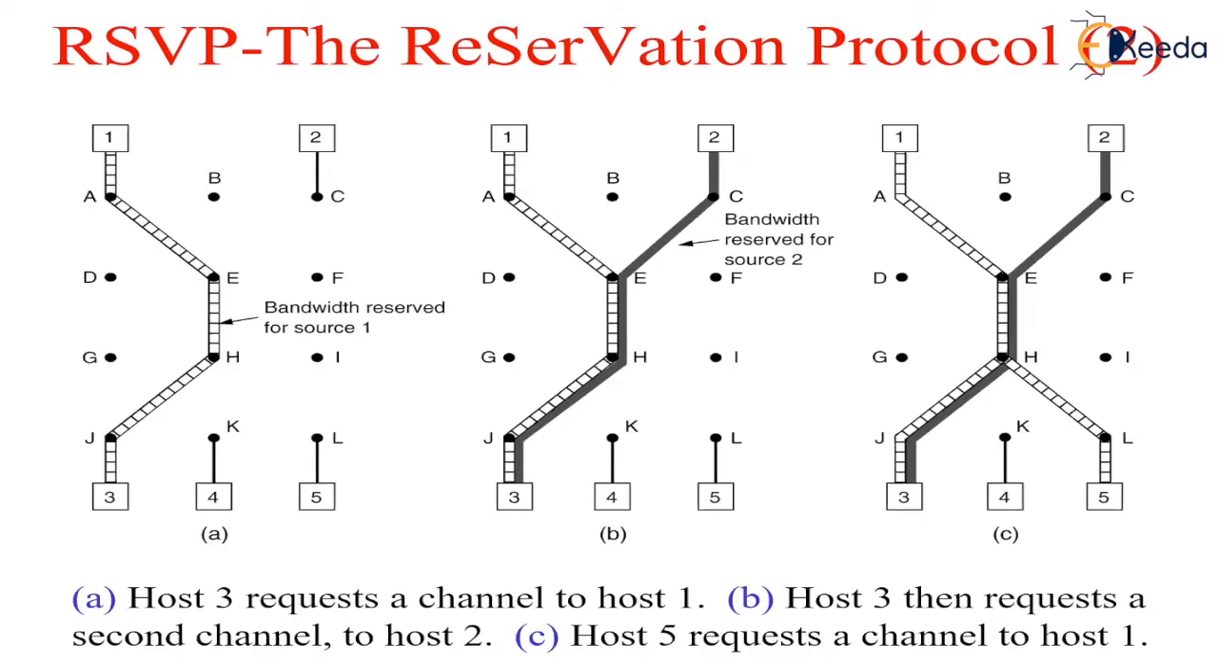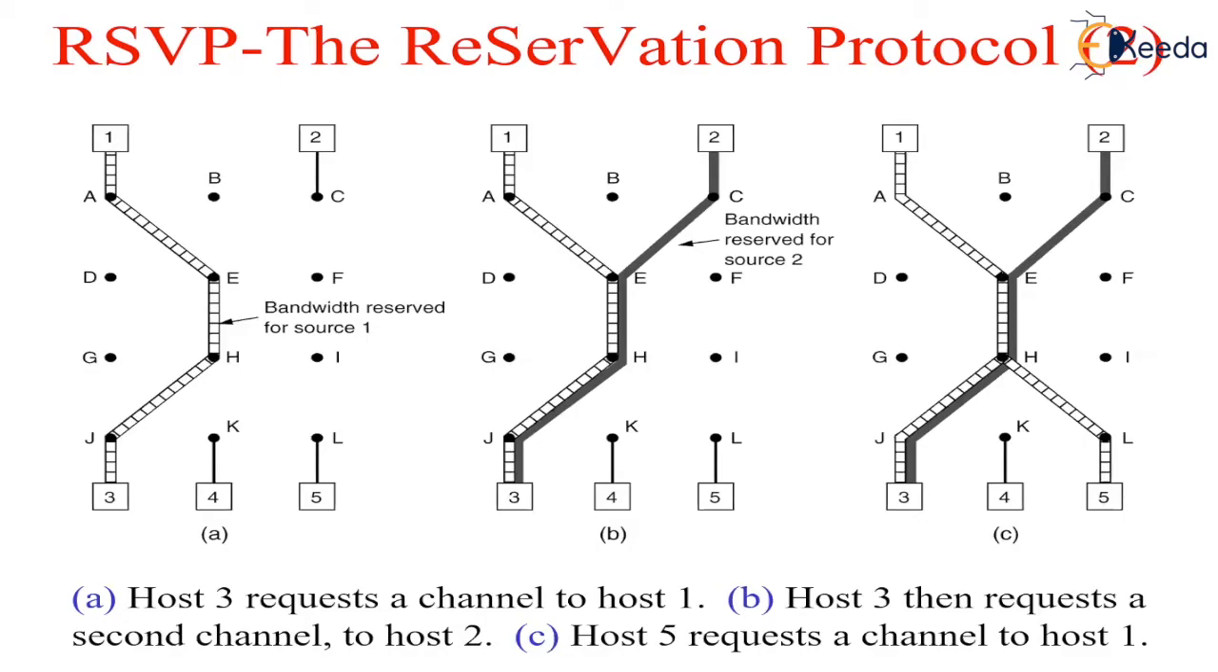Finally, in figure C, host 5 decides to watch the program being transmitted by host 1 and also makes a reservation. First, dedicated bandwidth is reserved as far as router H. However, this router sees that it already has a feed from host 1. So if the necessary bandwidth has already been reserved, it does not have to reserve any more. Note that hosts 3 and 5 might have asked for different amounts of bandwidth, so the capacity reserved must be large enough to satisfy the greediest receiver.